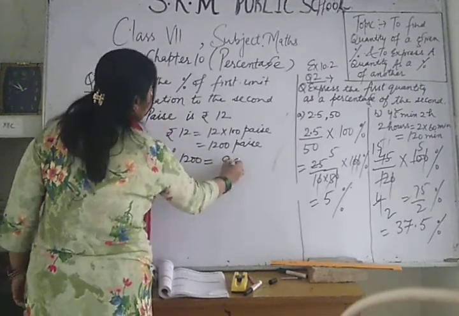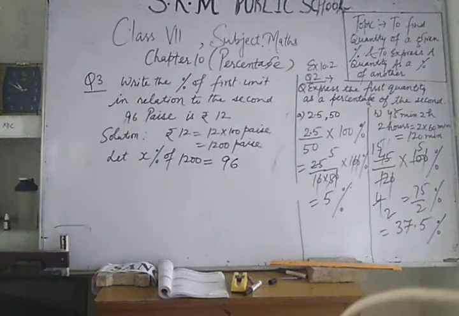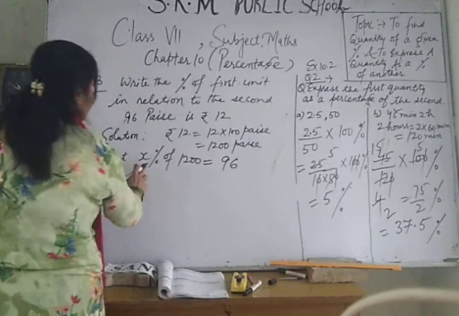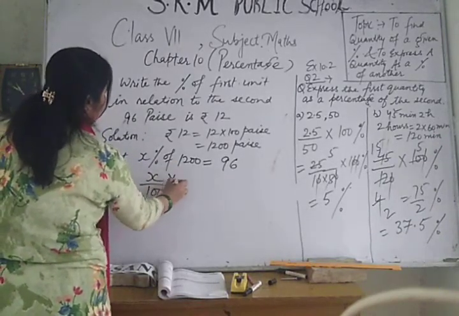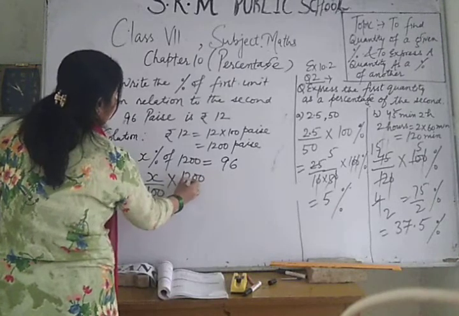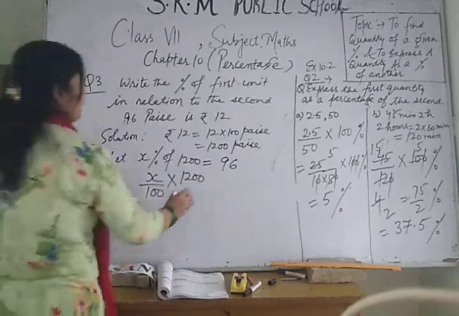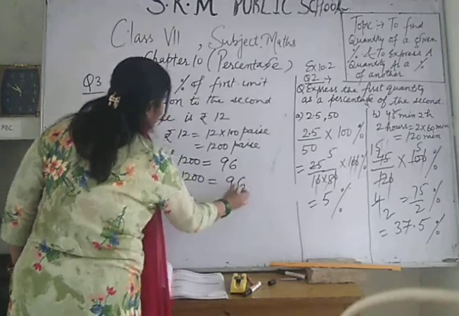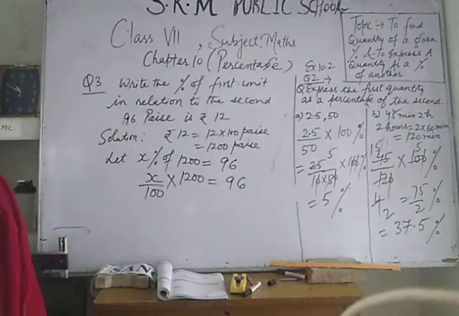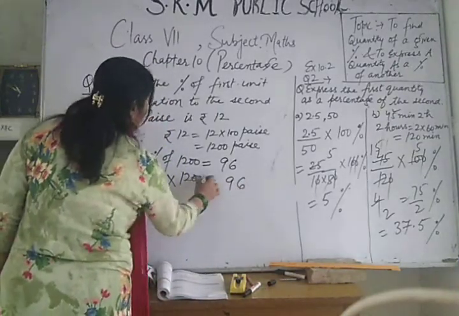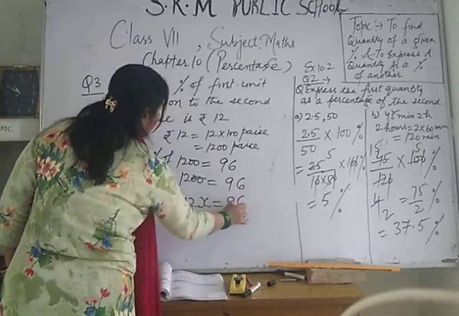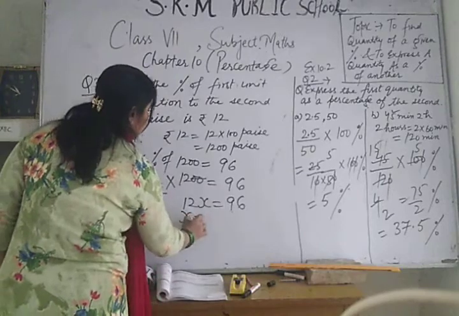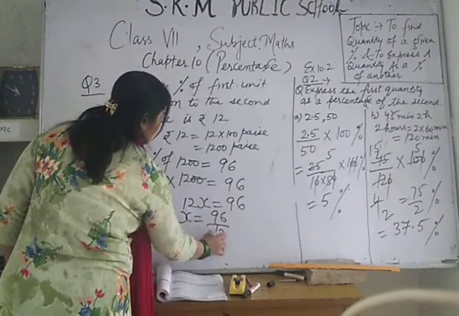It is given 96 paise. So x percent means x upon 100, of means multiply by 1200, should be equal to 96. Now simplify 100 with 2 zeros. You are left with 12x is equal to 96. So x is equal to 96 upon 12.